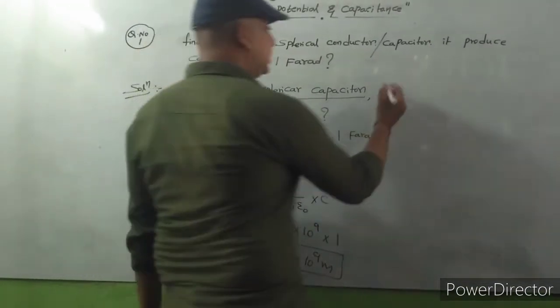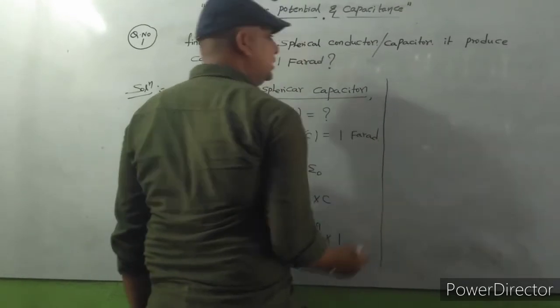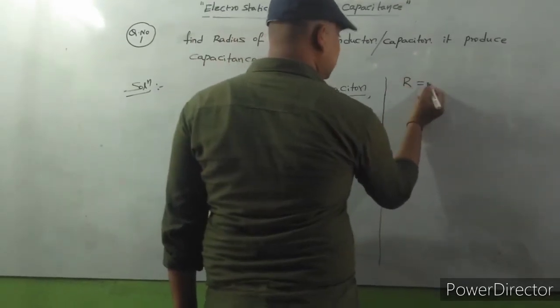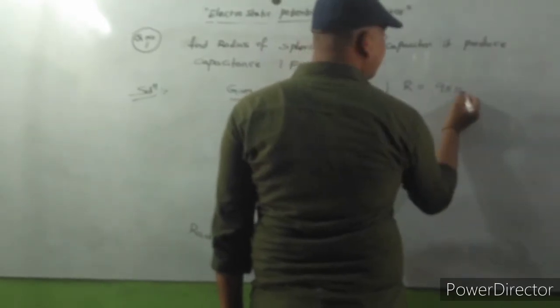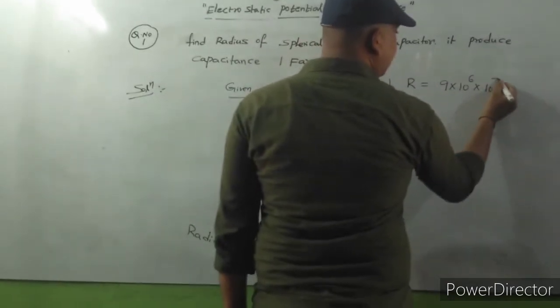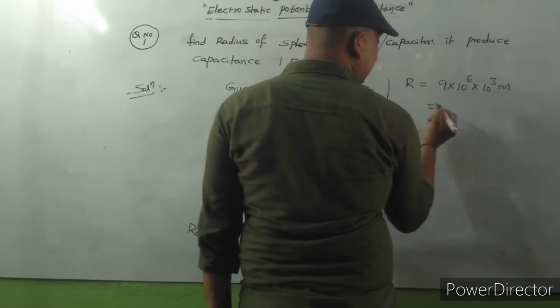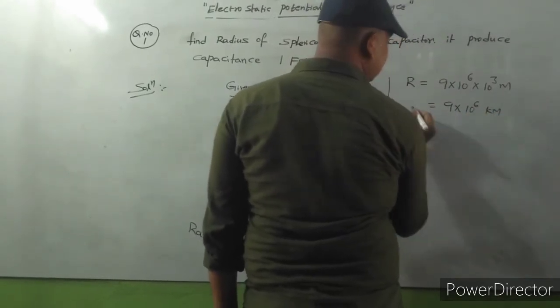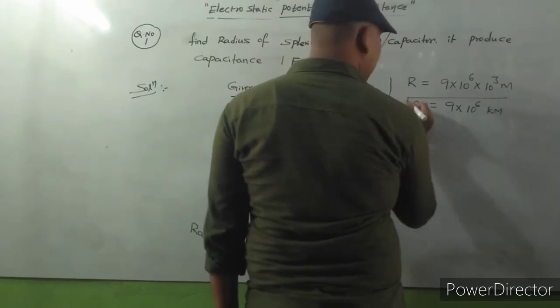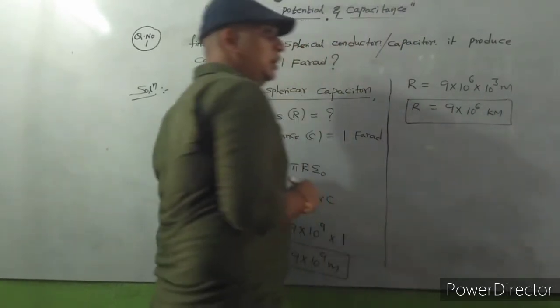If you convert this radius into kilometers, R is equal to 9 into 10 power 6 into 10 cube meters. That is nothing but 9 into 10 power 6 kilometers.